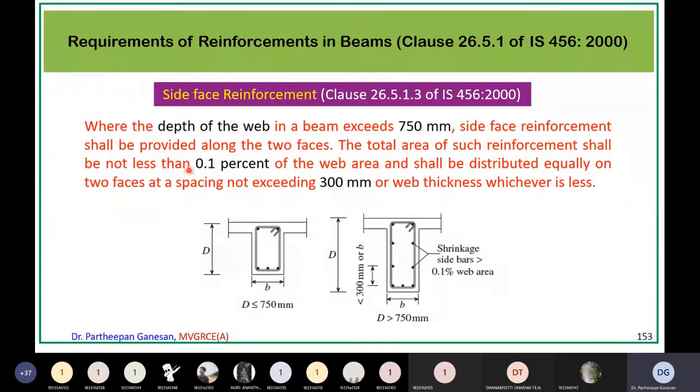The area of reinforcement is 0.1% of the web area, and those rods have to be distributed on both faces. The spacing between this rod and this rod, and so on, cannot be more than 300 mm or the web thickness, which is this b. This is called side face reinforcement. It is given in 26.5.1.3 of IS 456.